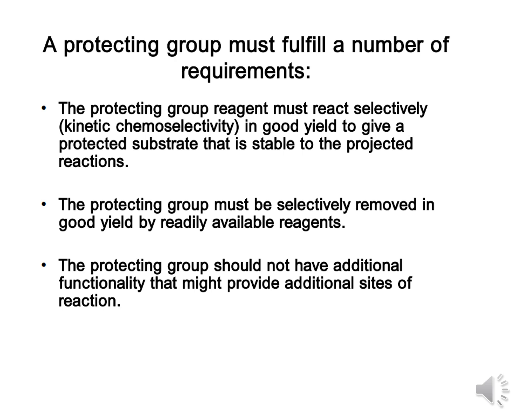The protecting group must fulfill a number of requirements. So whatever protecting group we are using in organic synthesis, it has to fulfill several requirements. What is the first requirement? The protecting group reagent must react selectively, that is the kinetic chemoselectivity, in good yield to give a protected substrate that is stable to the projected reaction. So whatever the next reaction to be carried out within the molecule, the protecting group should not interfere. The protecting group must be selectively removed in good yield by readily available reagents.